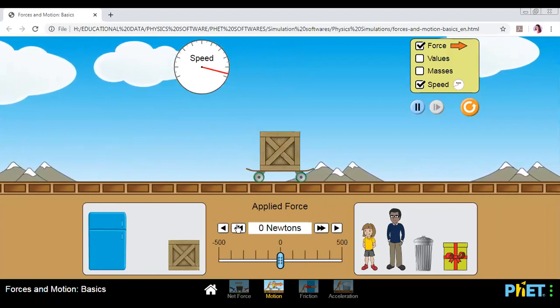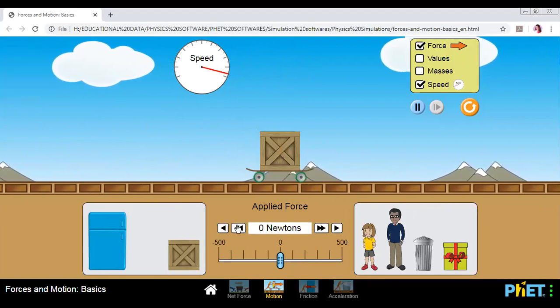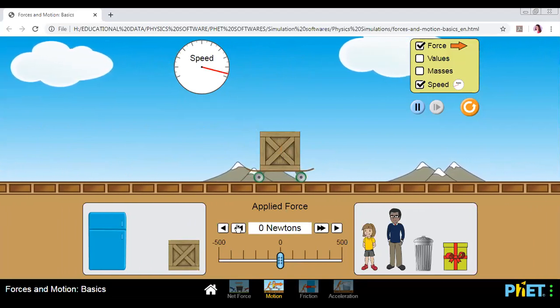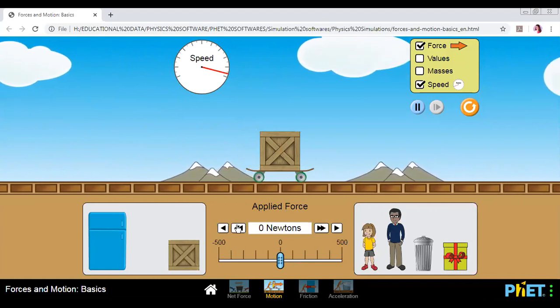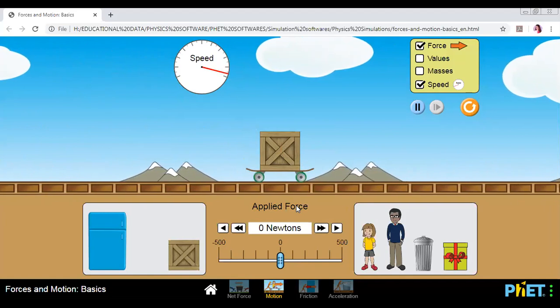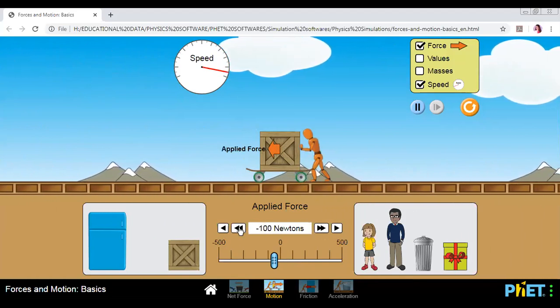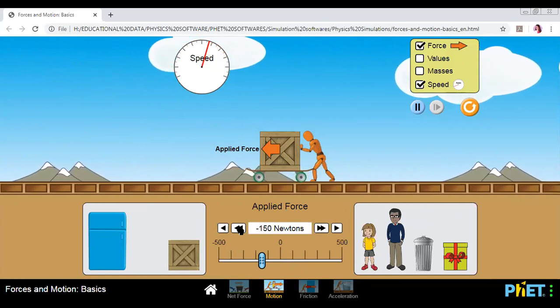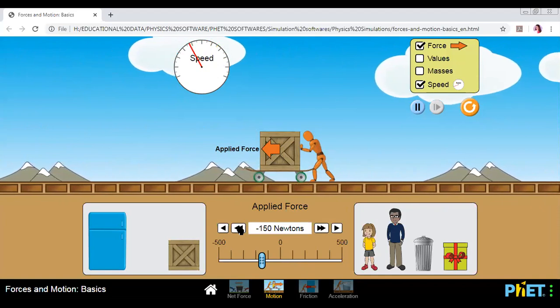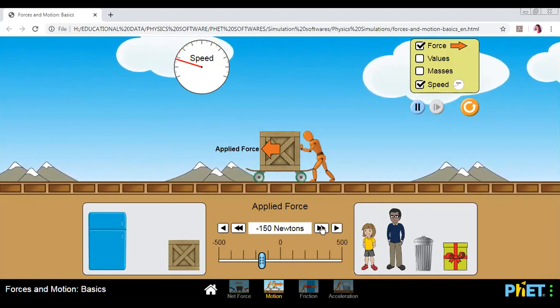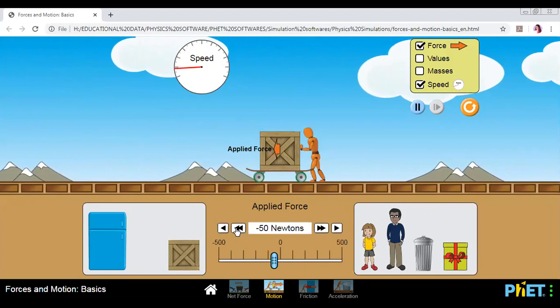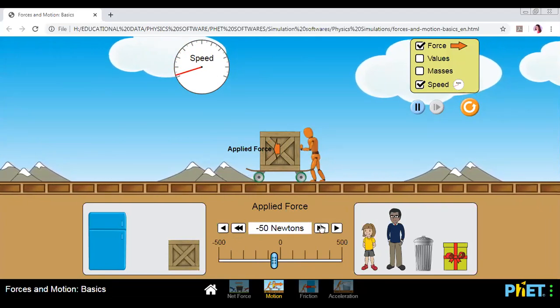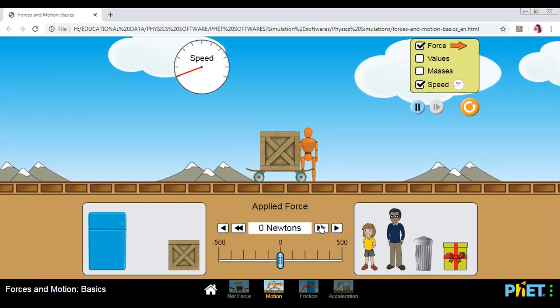Now, what is this? Look at the speedometer and you will come to know what's happening. Is it accelerating? No. Then it's moving with uniform velocity. So this is uniform velocity. Now I apply the force in the opposite direction and see. What do you find? Look at the speedometer. The speed is decreasing with time, and you will find this motion is retardation.